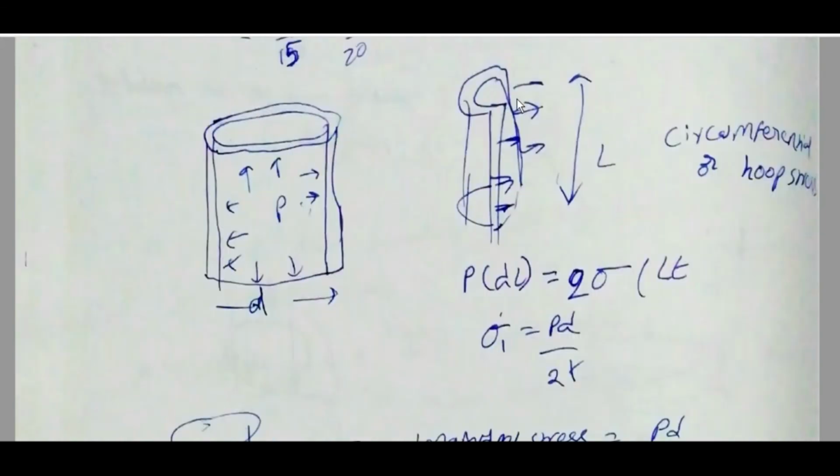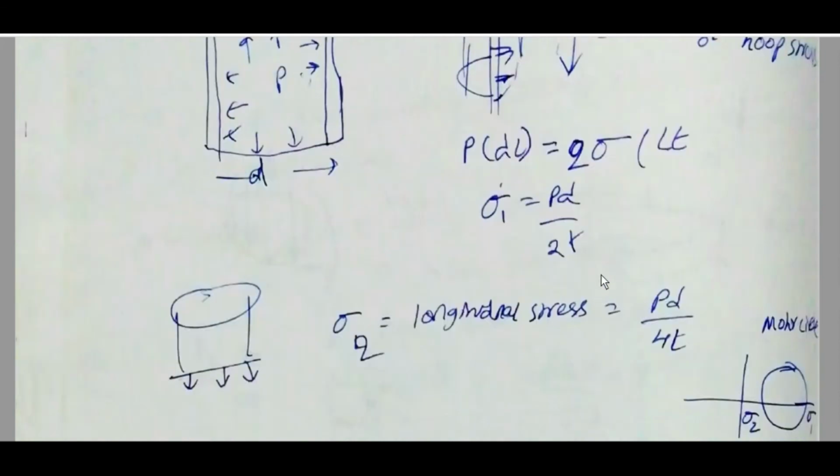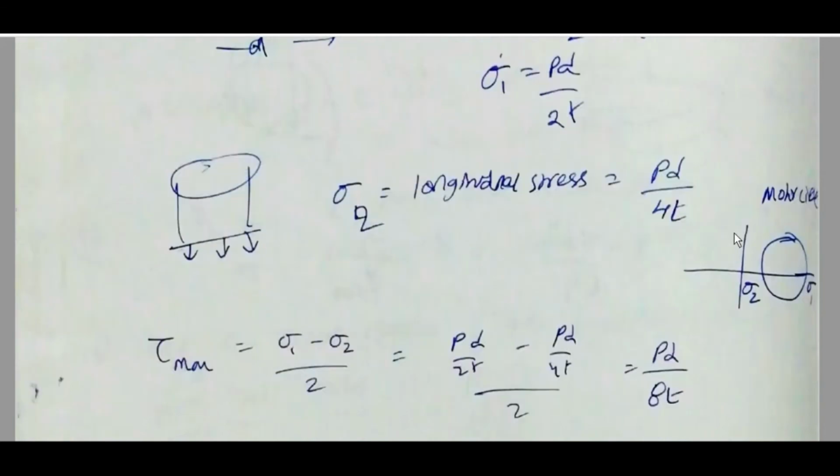Cylindrical: hoop or circumferential stress, length L. P into DL, that is projected area times pressure, is equal to 2 sigma into L into t, so sigma 1 is equal to PD by 2t. Longitudinal stress sigma 2 is equal to PD by 4t.